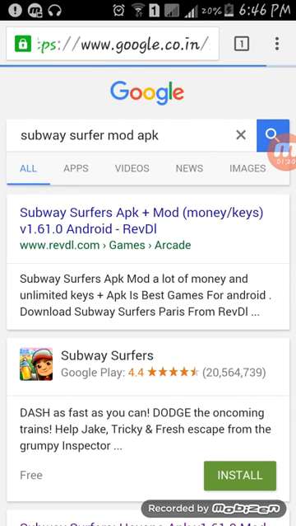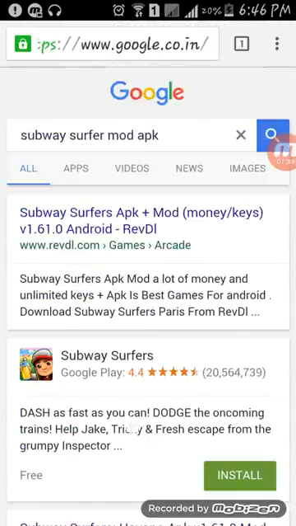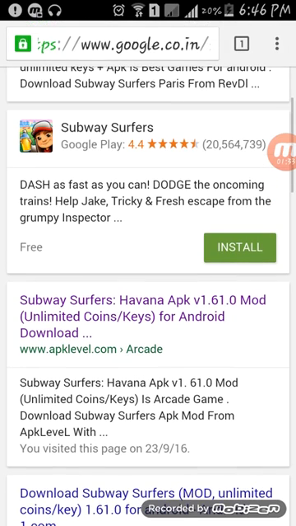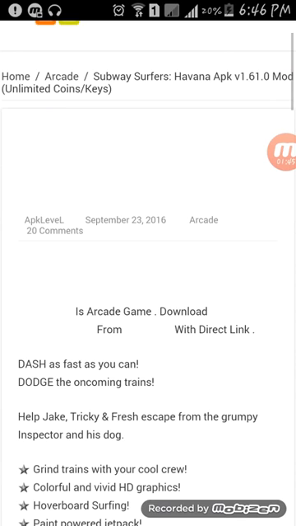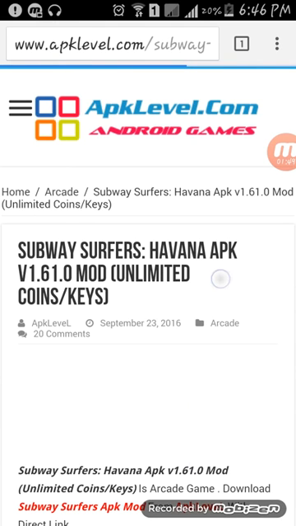As you can see, Google has given a number of results in seconds. So let's go for this option, www.apklevel.com. It will give you unlimited coins and keys. This mod is for Android. So let's go for it. It is a redirect site, and yeah, this is the apklevel.com site.